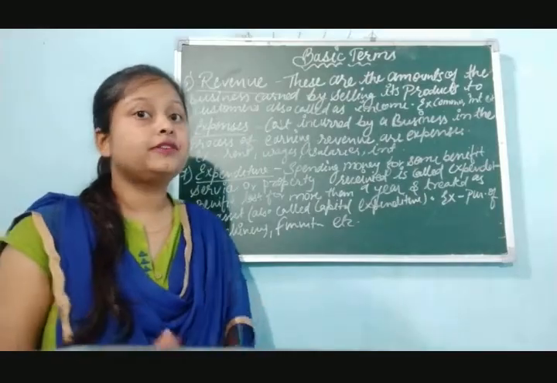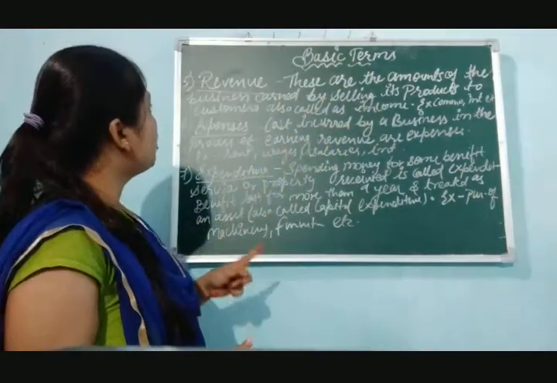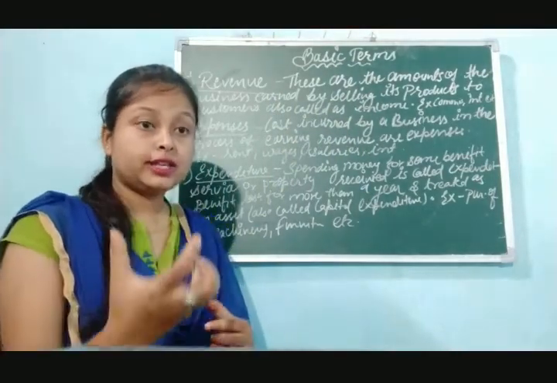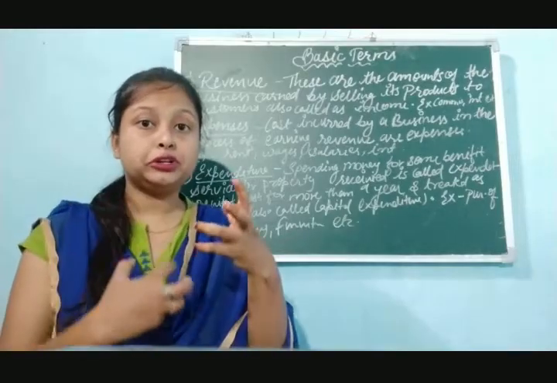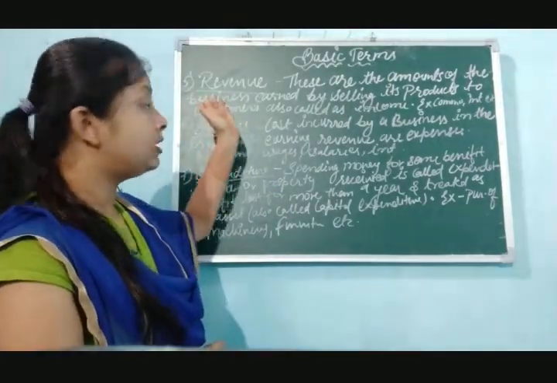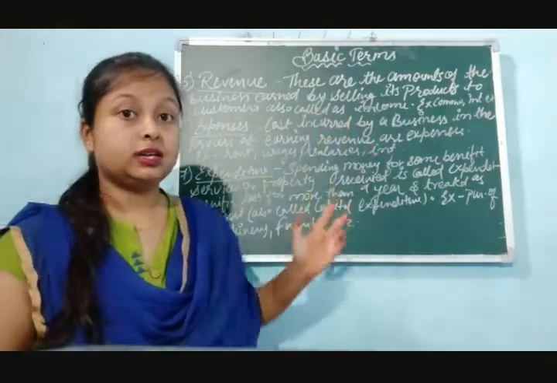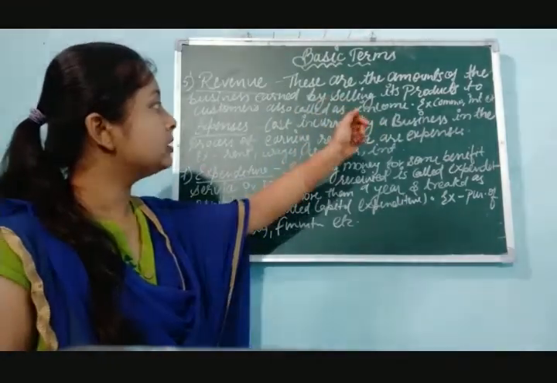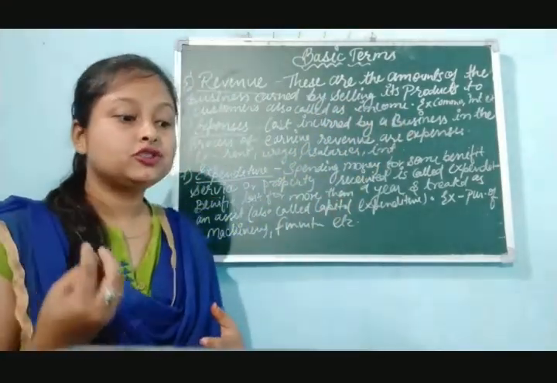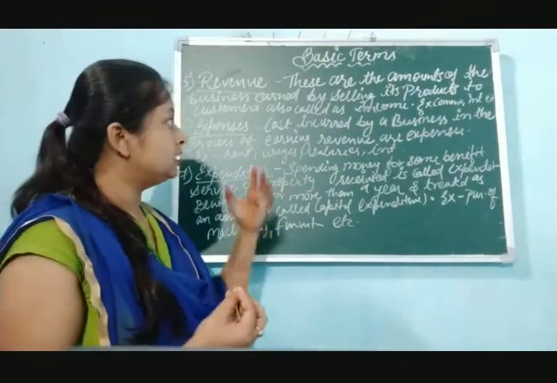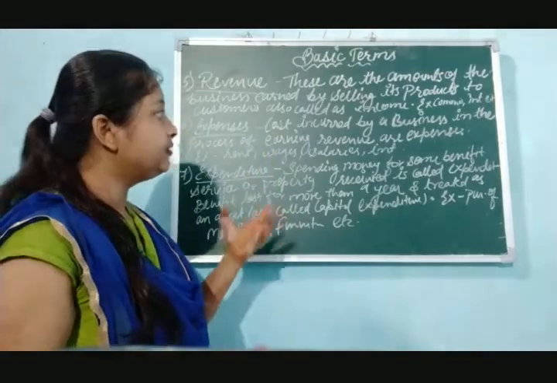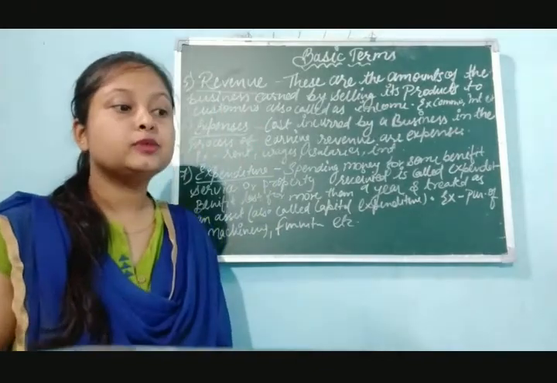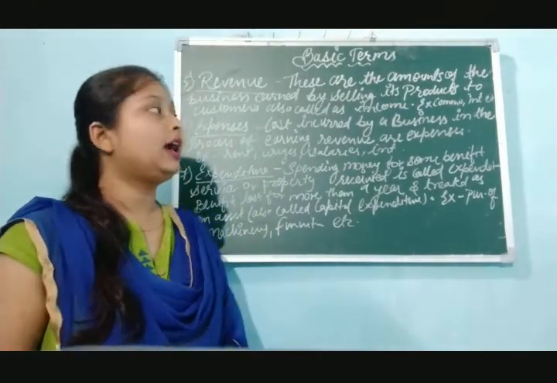So revenue, what does revenue mean? These are the amounts a business earns by selling its products. So whenever a business sells its products, whatever they earn from that selling is all called revenue. It is also called income. As we are going to earn something, that will be in terms of income. Examples: commission, interest, dividends, these all will be called revenue. So whenever a firm earns by selling its products or services, that will be called revenue.